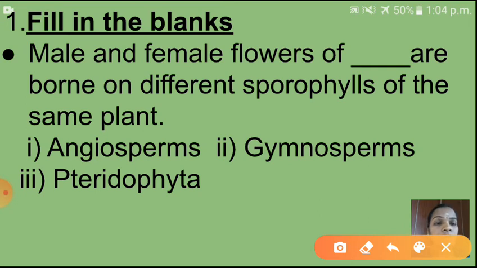Gymnosperms. So here you have to click gymnosperms. Okay. So children, for all those questions you will get options. So you have to read your textbook properly, practice the diagrams with labels, and the written work I have given, that also you have to study.